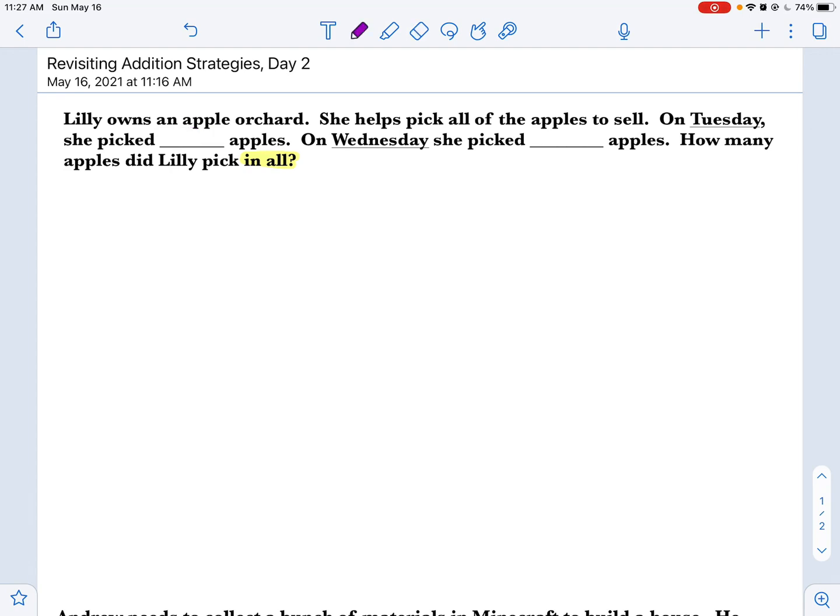So I'm going to pick, let's see, 675, and I'm going to pick 298, because I don't know what that is off the top of my head. I know I can solve it, but I don't know what it is off the top of my head.